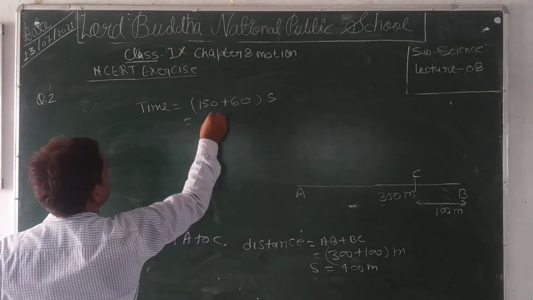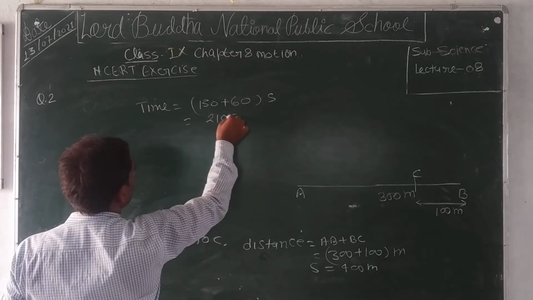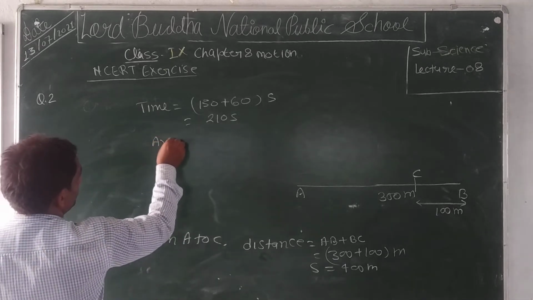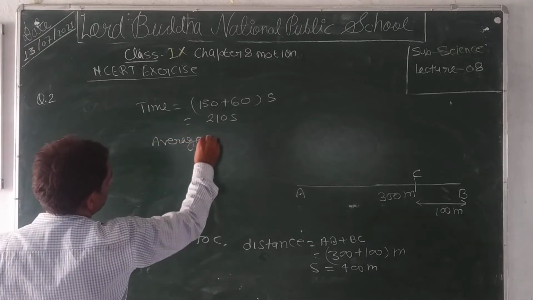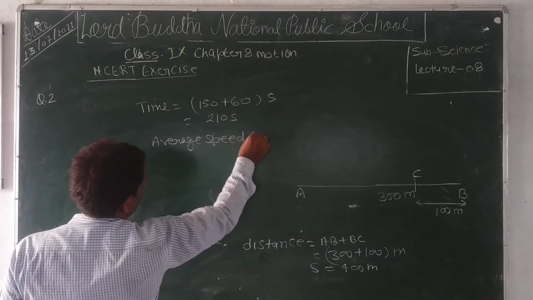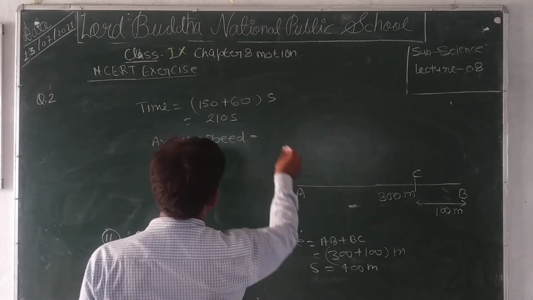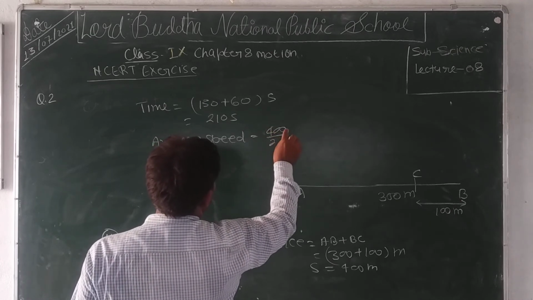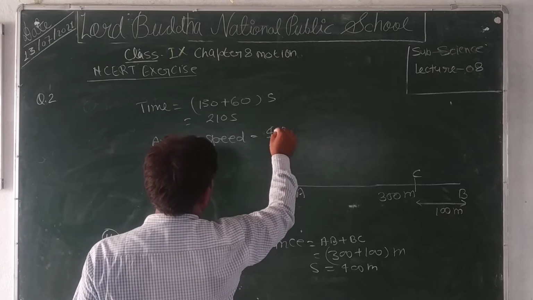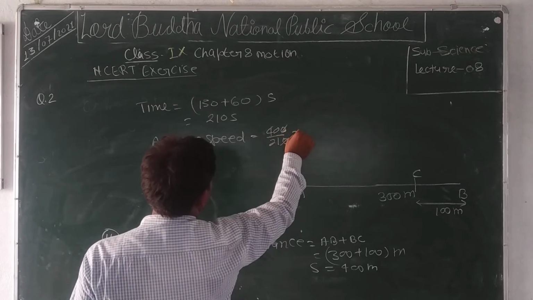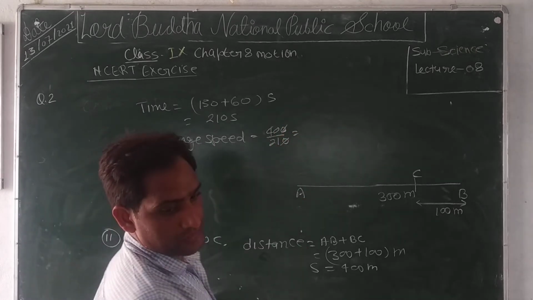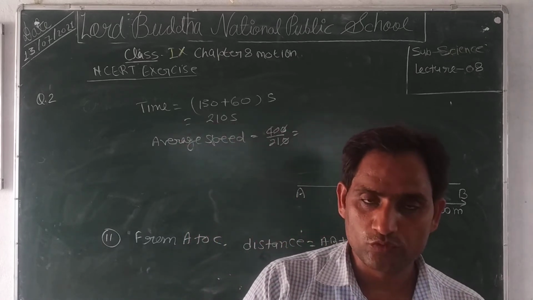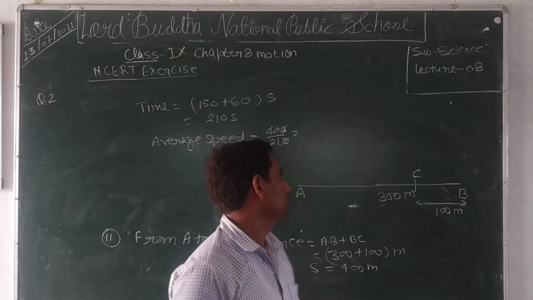Means 210 seconds. Clear? Now, average speed equal to total distance upon total time means 400 upon 210. If you solve, then you will find the value of this will be 1.90 meter per second.